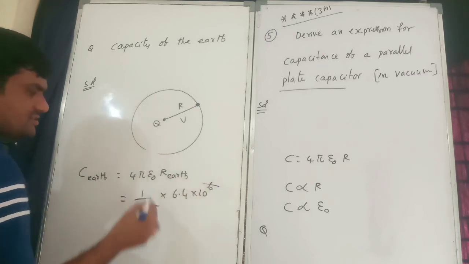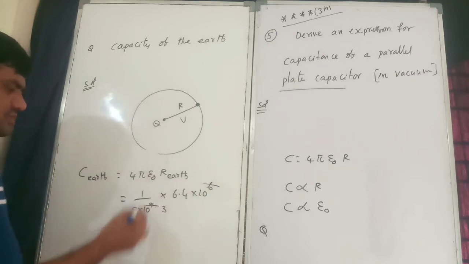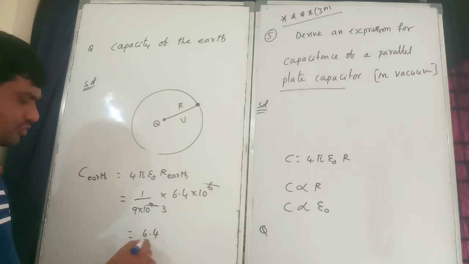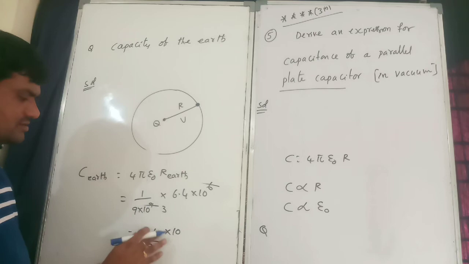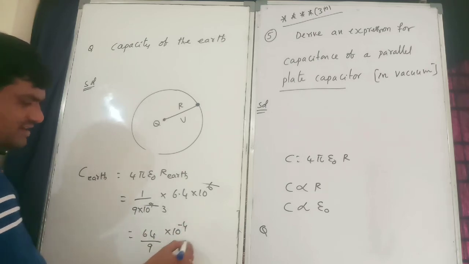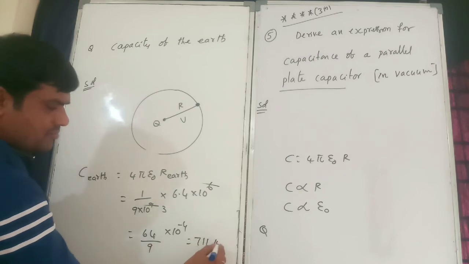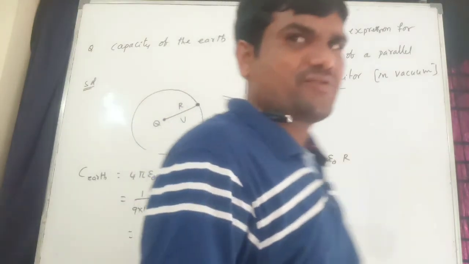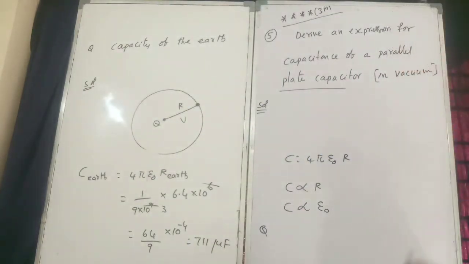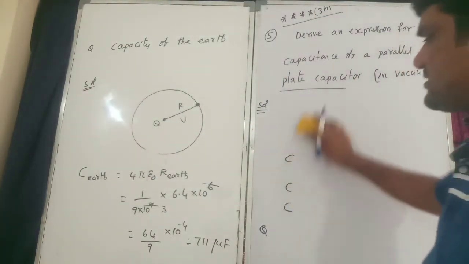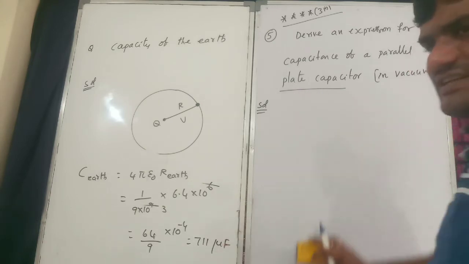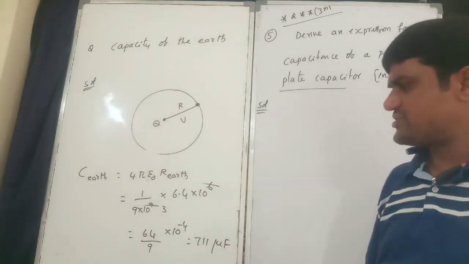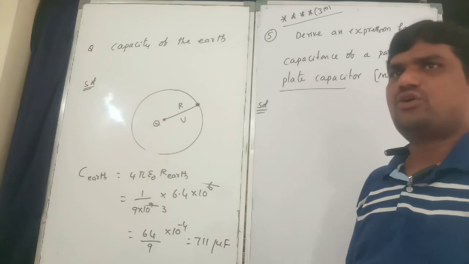So 6.4 by 9 into 10 power minus 4 or so. Now if you do the calculation, you will get 711 microfarad. Remember one question: what is the capacitance of earth? 711 microfarad.